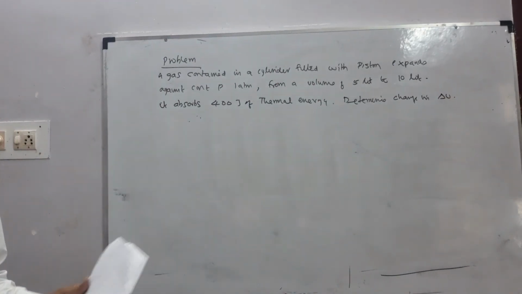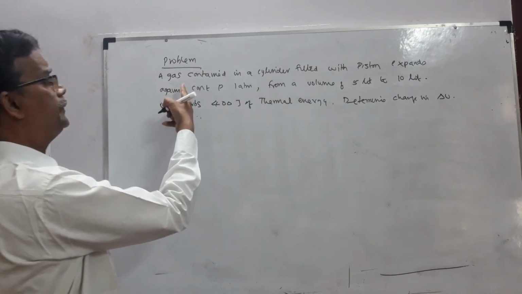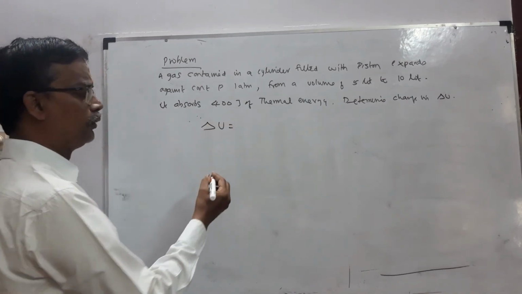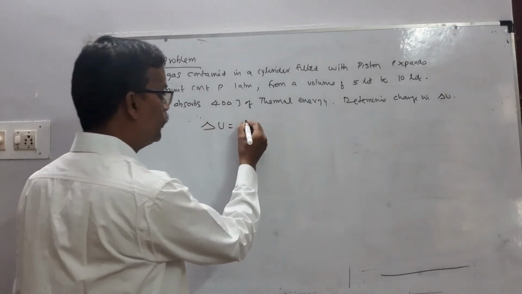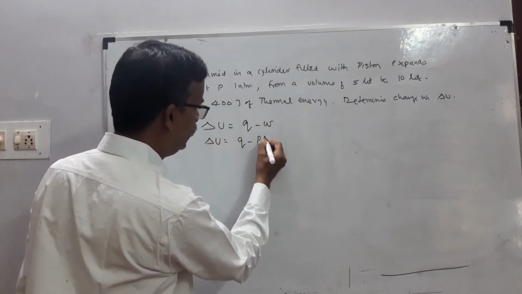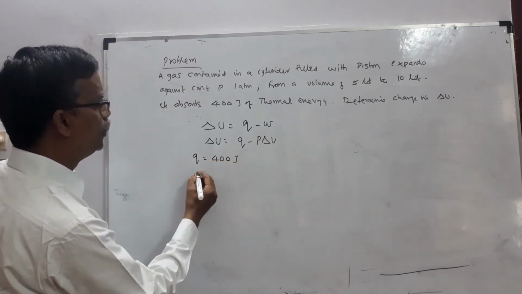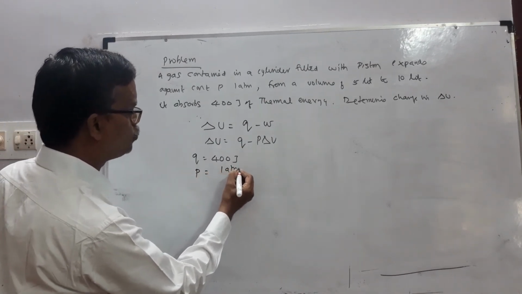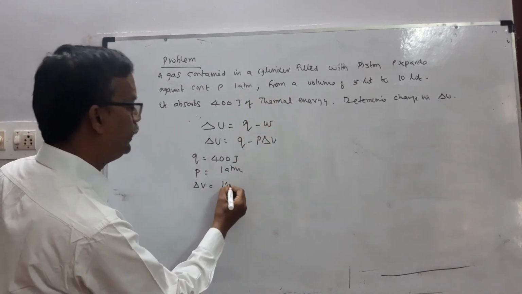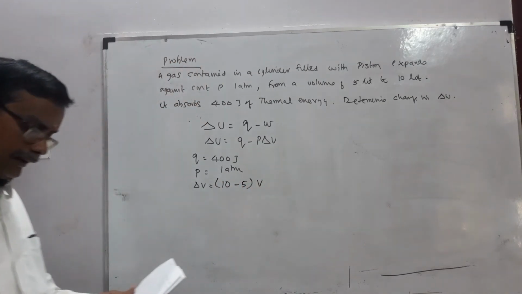We have already seen this. At a constant pressure, the change in internal energy for expansion work is delta U equals Q minus P delta V. Q is 400 joule, pressure is 1 atmosphere, and the volume changes from an initial 5 to a final 10, so the change in volume is 10 minus 5 liter.